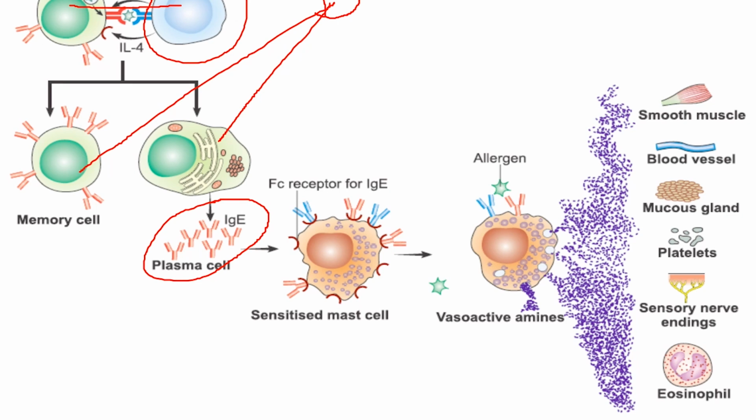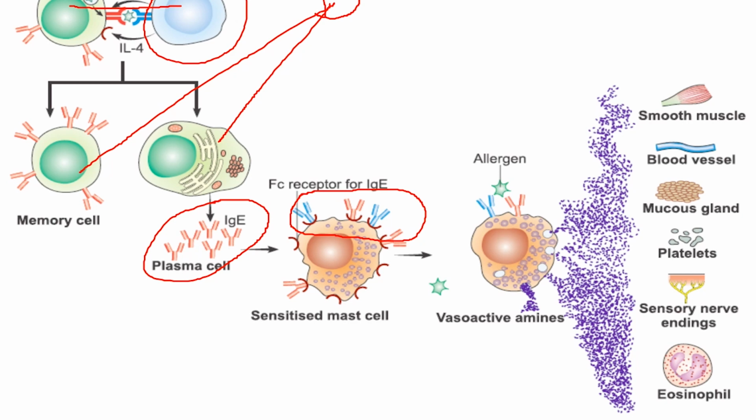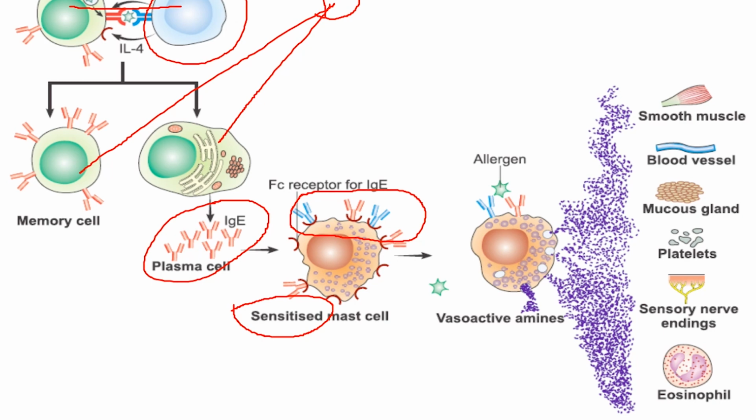The IgE antibodies produced in the patient's body, instead of freely circulating, go and attach to the surface of cells, which are either mast cells or basophils. The cells carrying these IgE antibodies on the surface are called sensitized cells. So it can be either a sensitized mast cell or a sensitized basophil. IgE antibodies bind to mast cells and basophils with the help of the Fc subunit binding to the Fc receptor present on the surface of the cell. And this is what happens following exposure to the sensitizing dose.